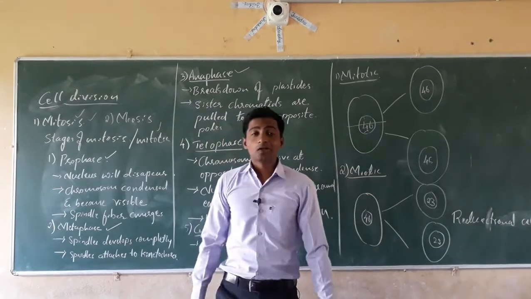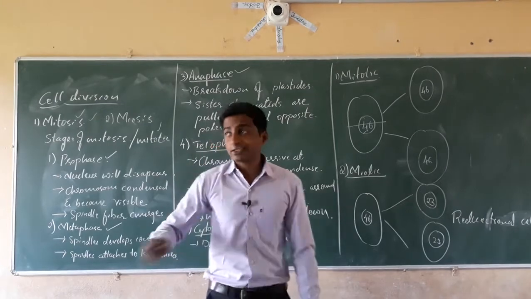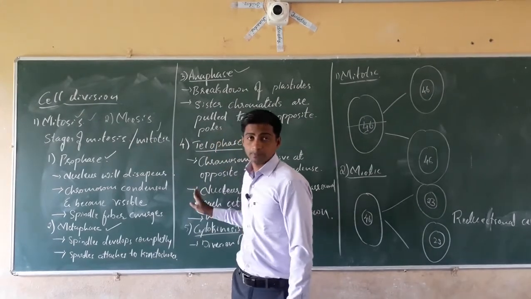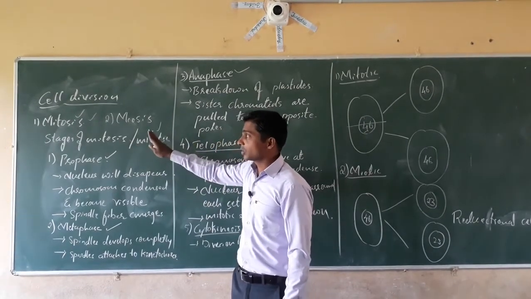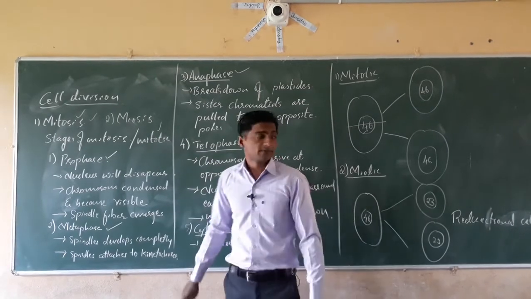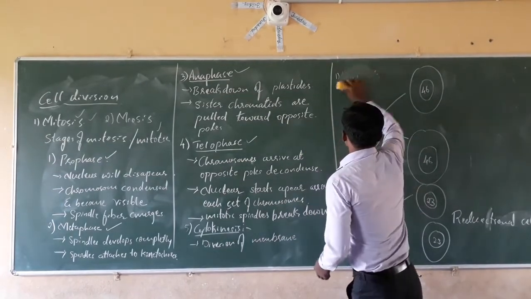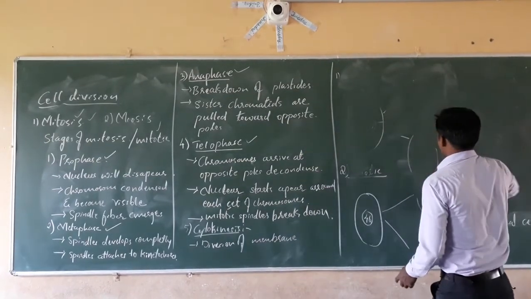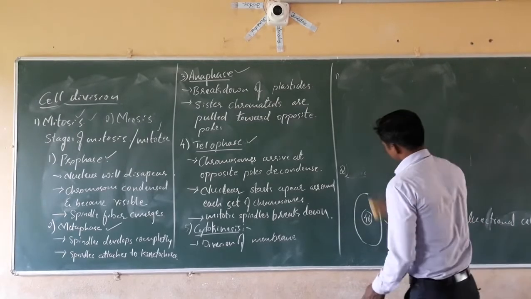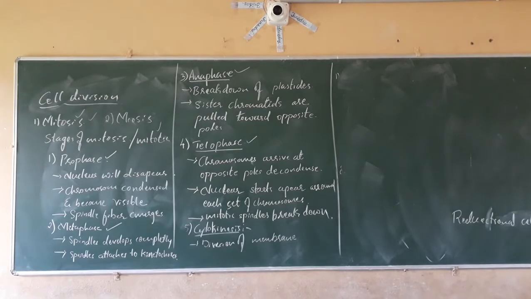If a cell has to divide by mitosis, it has to go through these four steps. If a cell goes on dividing, then it has to go through these four steps. Here, the first one. See what happens in the first step, that is prophase.